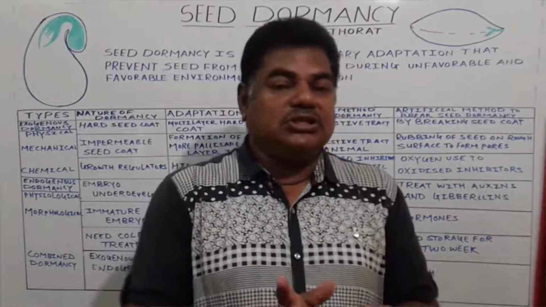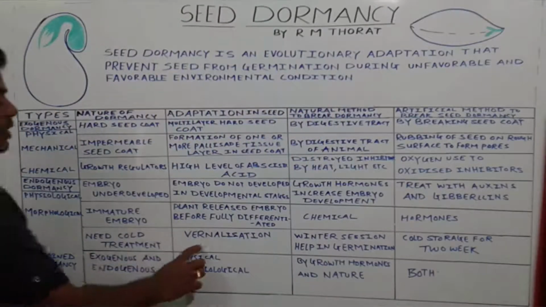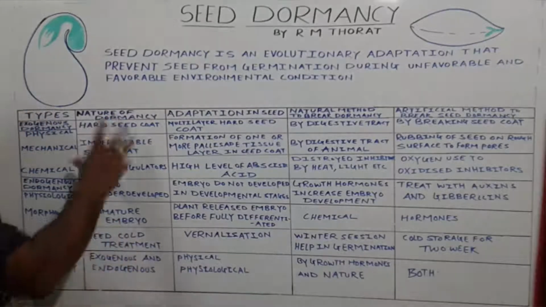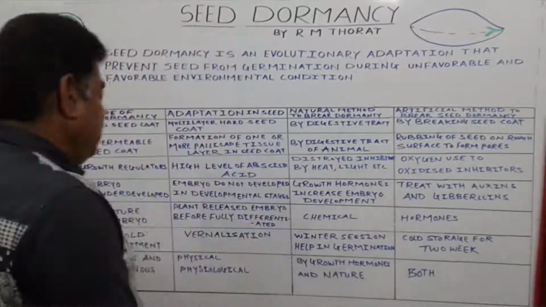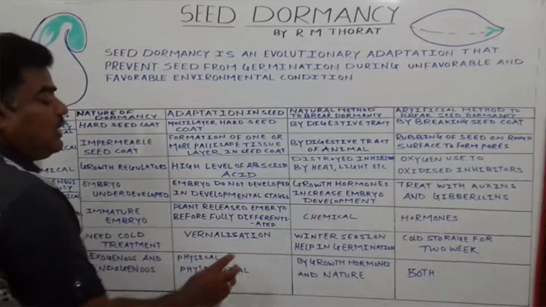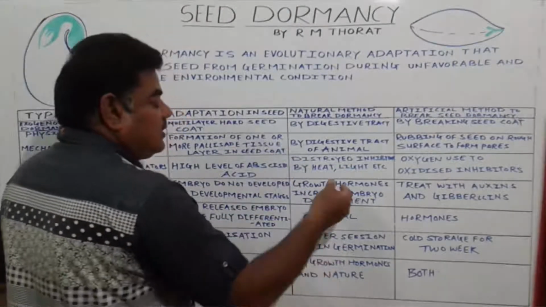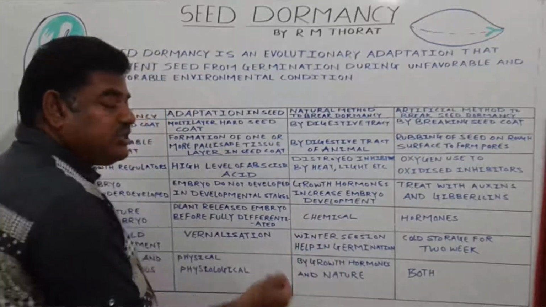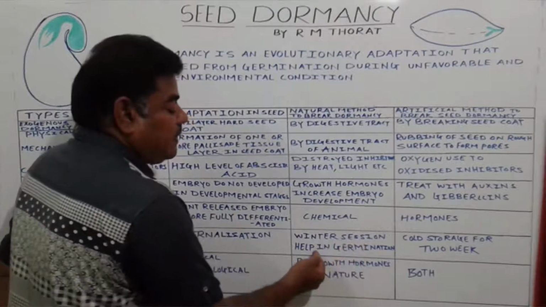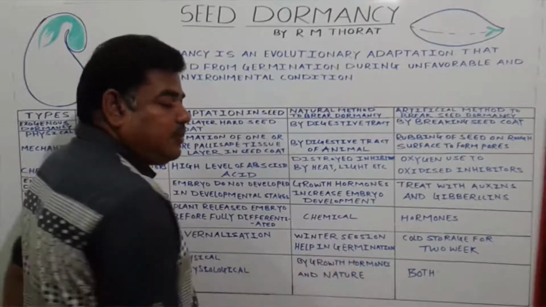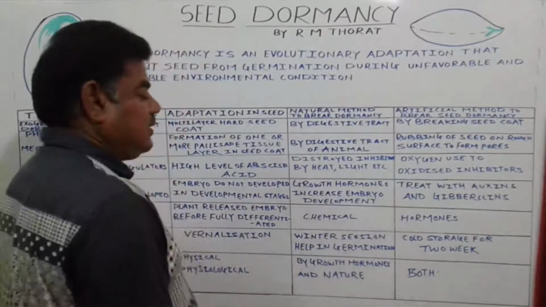Then next, there are some seeds in nature whose dormancy gets broken by cold treatment. We call it vernalization. They need a cold treatment. So many seeds are there that farmers use this technique. We call it vernalization, means a cold treatment. And naturally in the winter season, there are some seeds whose dormancy gets broken due to that low temperature. The winter season helps in the germination of those seeds. In low temperature some seeds germinate in nature.